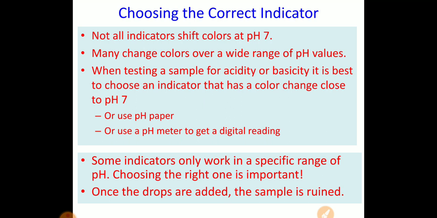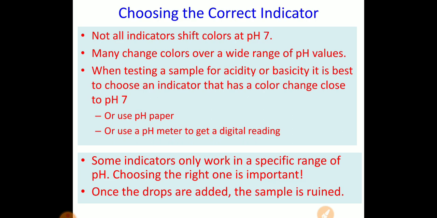Our next point is choosing the correct indicator. How to choose the correct indicator? Not all indicators shift colors at pH 7. Not every indicator will show the change at pH 7. Many change colors over a wide range of pH values. So when testing a sample for acidity or basicity, it is best to choose an indicator that has a color change close to pH 7.